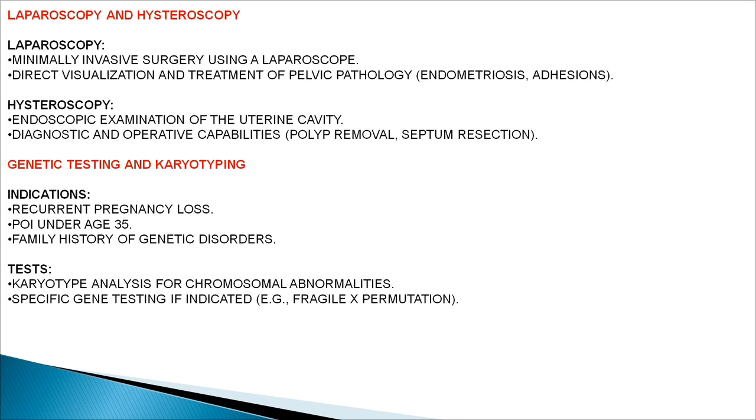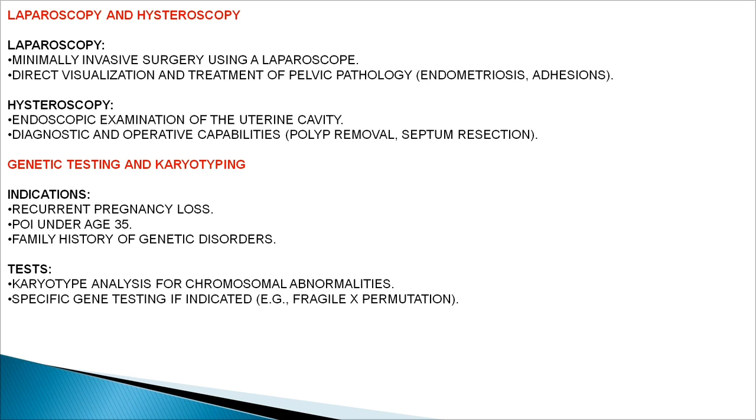Then you can go for laparoscopy and hysteroscopy. Laparoscopy is a minimally invasive surgery using a laparoscope. Here you can see direct visualization and treatment of pelvic pathology like endometriosis, and if there is adhesion, you can just treat it then and there. With hysteroscopy, you can examine the uterine cavity, and again you can treat things if you find anything, like polyp removal, septum dissection, or adhesions in the uterine cavity. So laparoscopy and hysteroscopy are both diagnostic and therapeutic.